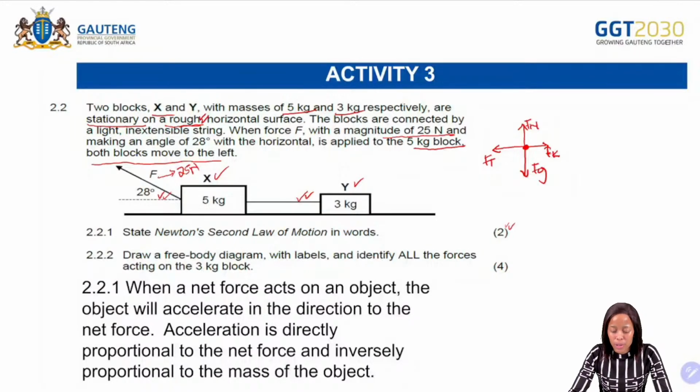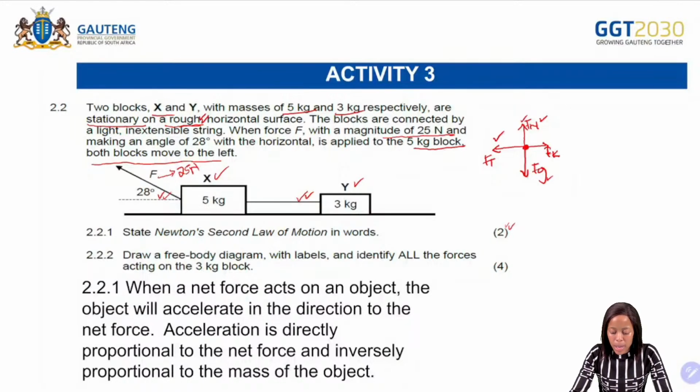So remember, with the free body diagram, whenever you draw your forces, you need to make sure that all the forces touch the dot, okay? And then you need to make sure that all the forces have arrows, okay? Then next, you need to also make sure that you have labels. So you cannot just draw the arrows and not label the forces, okay?